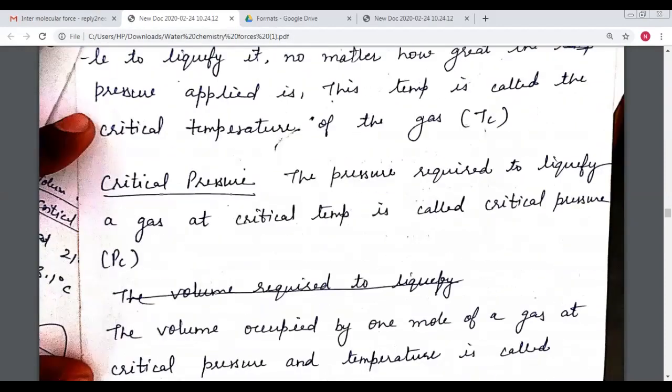Now come to the critical pressure. What is critical pressure? The pressure required to liquefy a gas at the critical temperature is called the critical pressure, and it is denoted by Pc.